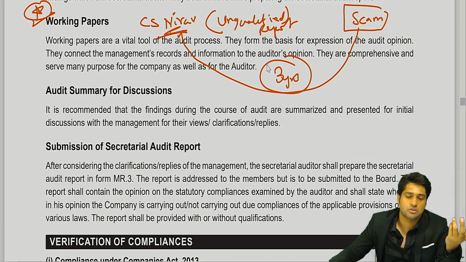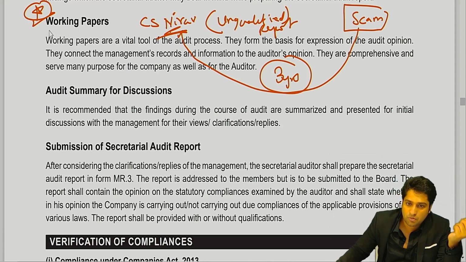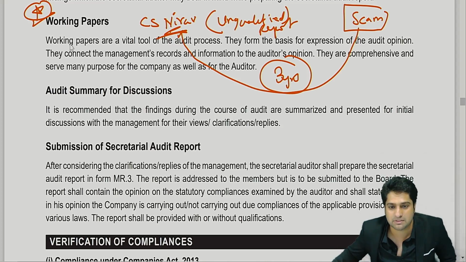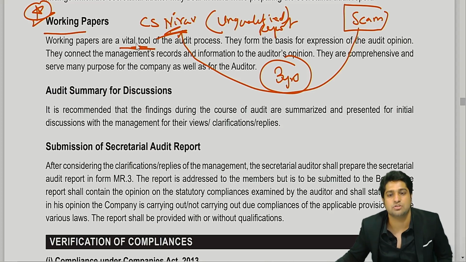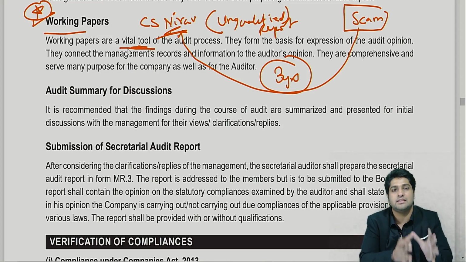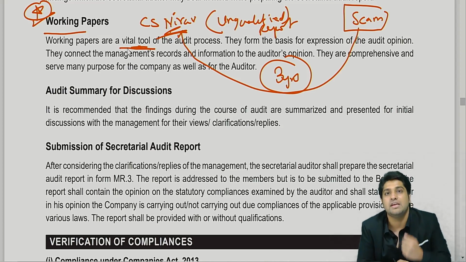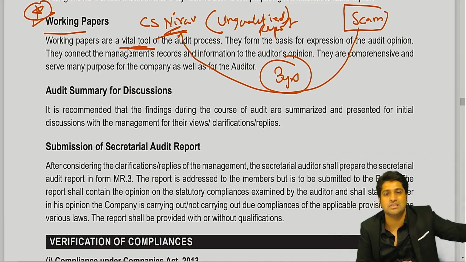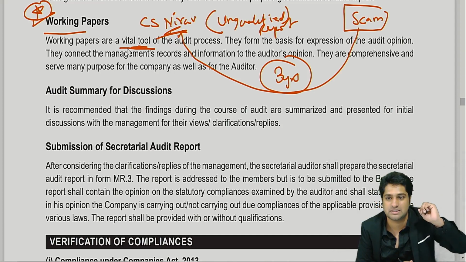No. So in that case, sir, whenever you're doing the audit, the working papers are maintained. It is a vital tool in the hands of the auditors where they keep mentioning that in Nirav's team we had 5 people, or this went to branch A, this went to branch B, this went to branch C.